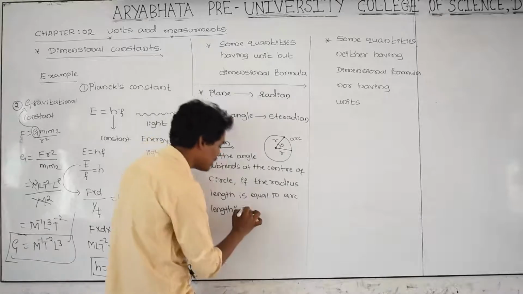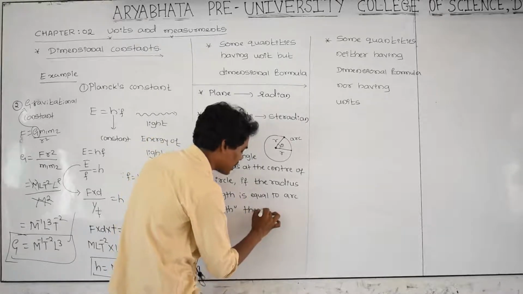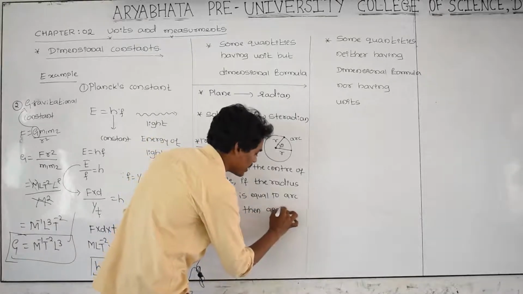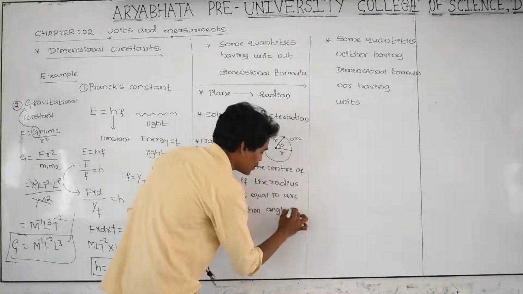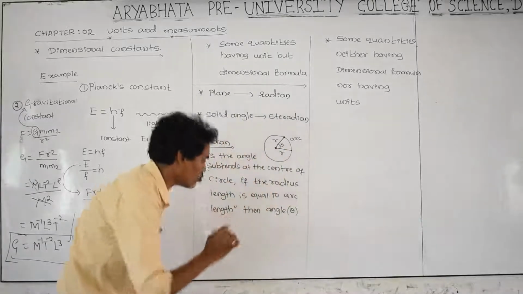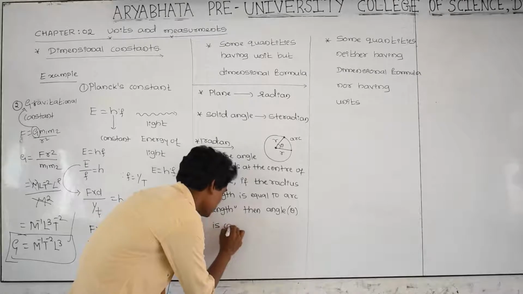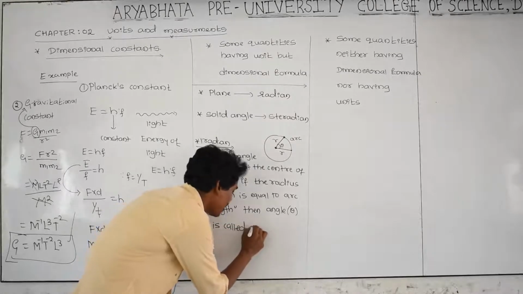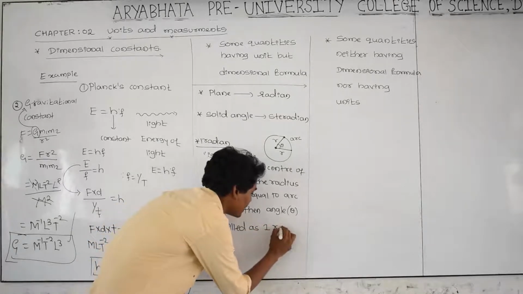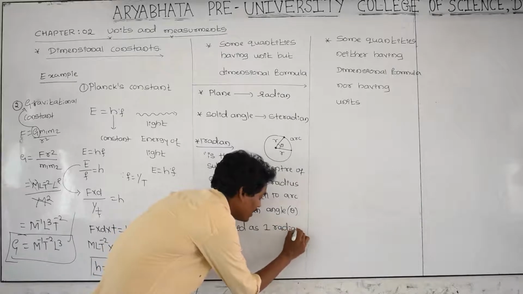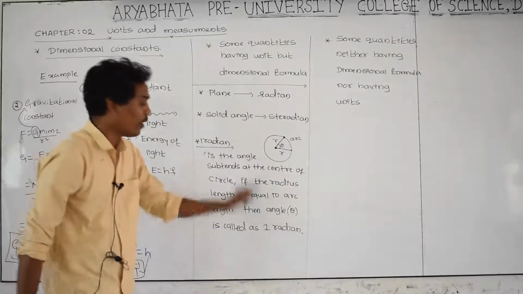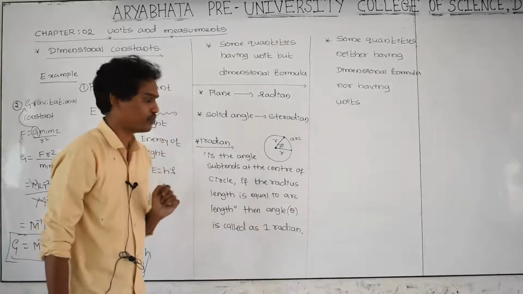Then the angle theta that you are getting is called 1 radian. 1 radian is an angle.